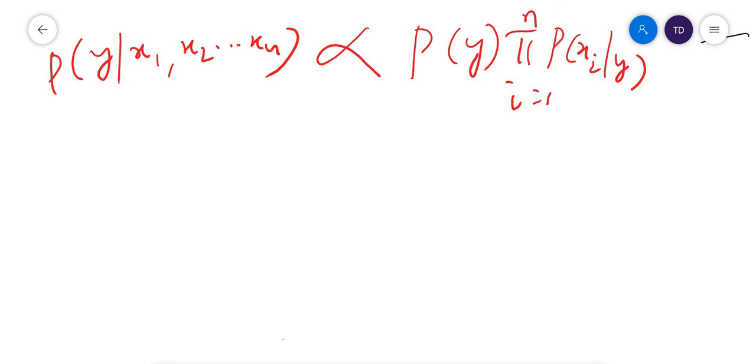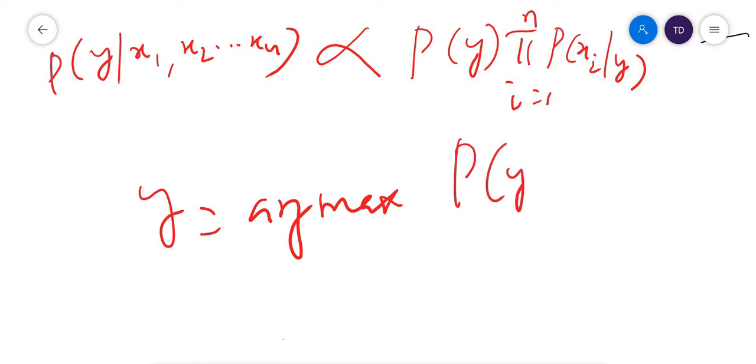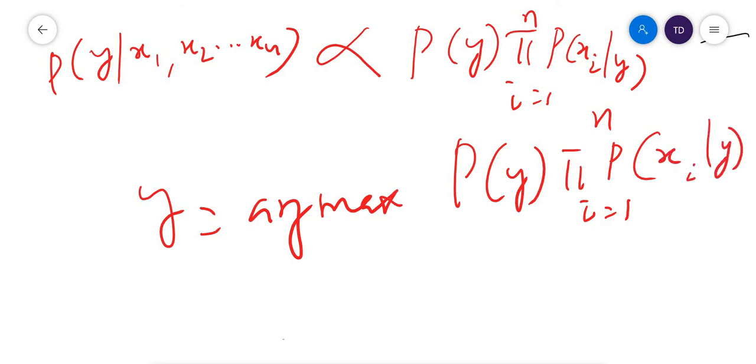Then what is the prediction? It is passed, right? 0.9. So we need to apply the maximum value. We can write y is equal to arg max of the probability of y into pi, i equal to 1 to n, probability of xi conditional with respect to y. So this is the value of y. Like this, we have modified Bayes theorem.